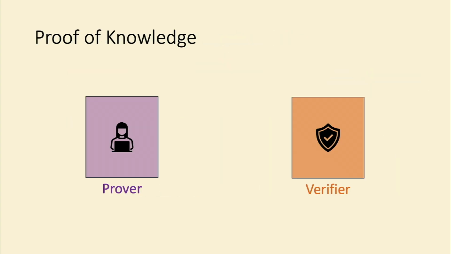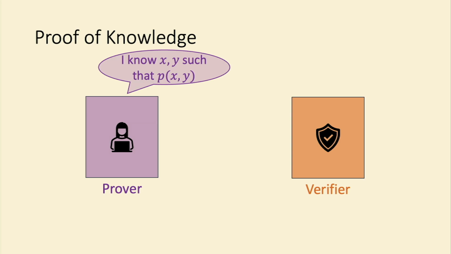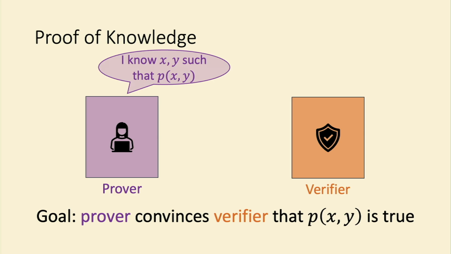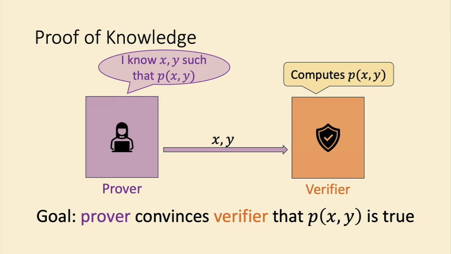So I've told you a little bit about what zkSNARKs are used for, but let's actually talk about what they are. So in this setting, a prover will claim that they know some information, in this case, maybe an x and a y, such that some predicate p is true on those inputs. And the goal in this scenario is we want the prover to convince the verifier that this predicate is true on the x and y, or more specifically, that they know this x and y such that the predicate is true. In a traditional proof of knowledge, the prover can just simply send this x and y to the verifier, and the verifier can then just run this predicate p on the given x and y.